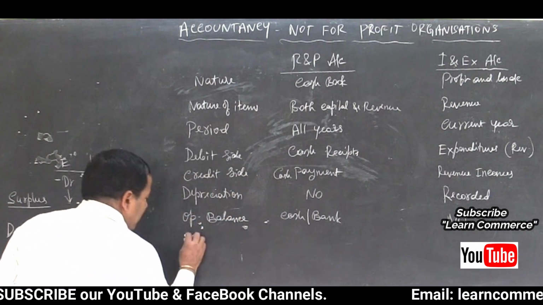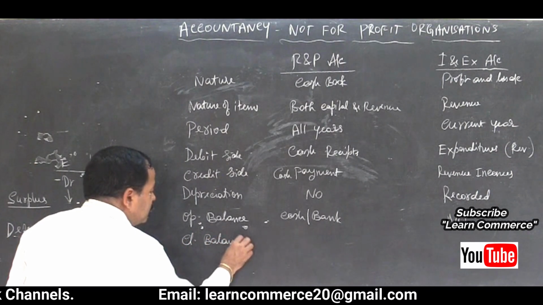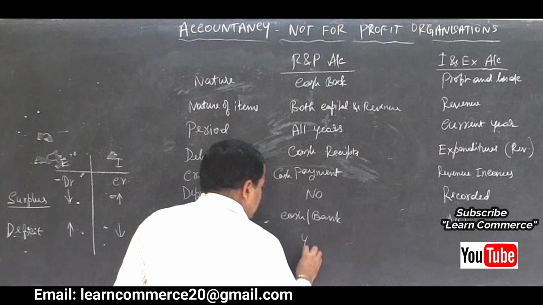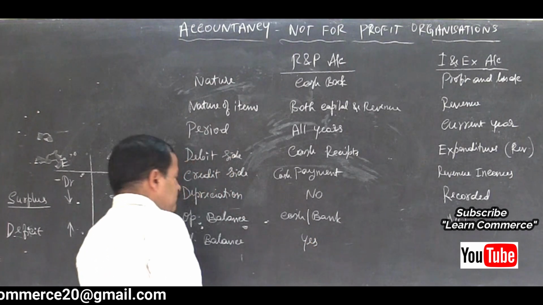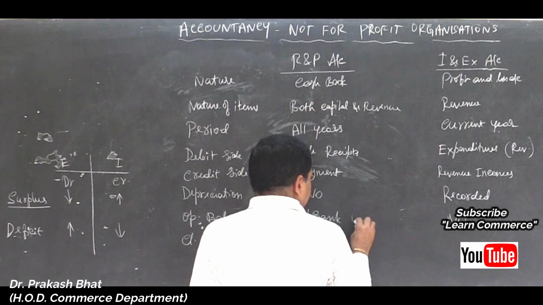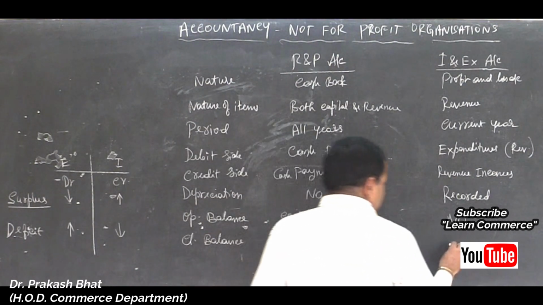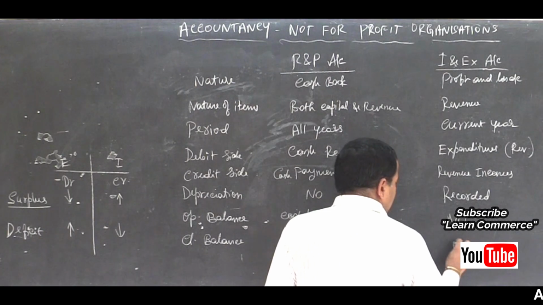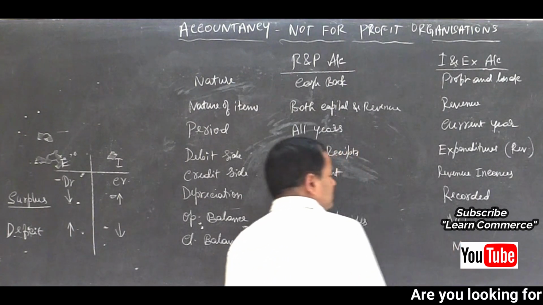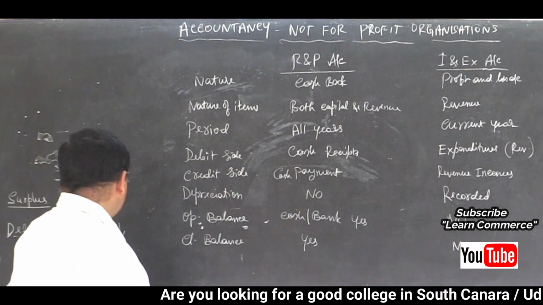In the receipts and payments account, I already told you, there will be a closing balance. Here in the income and expenditure account there will not be a closing balance, because we are not carrying down the balance.